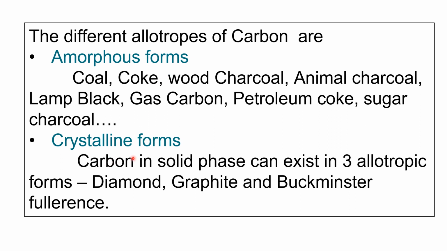Next, crystalline form means which exists as a definite crystal. Carbon in solid phase can exist in three allotropic forms, and they are diamond, graphite and Buckminster fullerenes. So these are the three different crystalline forms of carbon. Diamond, as you have heard, is very well known, the costliest gem. Then next, graphite, which is in the pencil. And then next, Buckminster fullerenes.